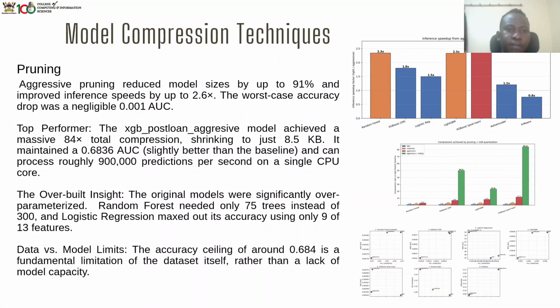Then we had pruning, which was also one of the results we got. As you can see on the right, the graphs we reduced, and in this model, it reduced model sizes by 91% and improved inference speeds by 2.6 times. Its top performer was the XGB post-loan aggressive model, which achieved a massive 84 times total compression. Then it also had original models which are significantly reduced in parameters. Random forest needed only 75 trees instead of 300. And logistic regression maxed out its accuracy at only 9 of 13 features.